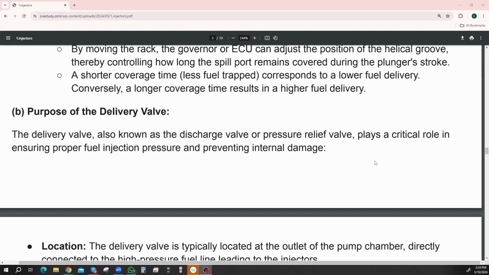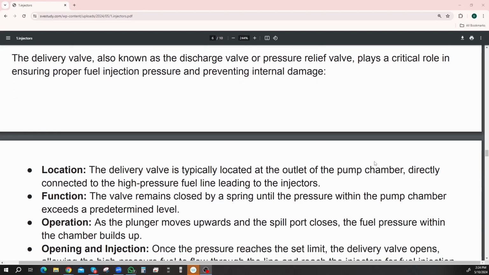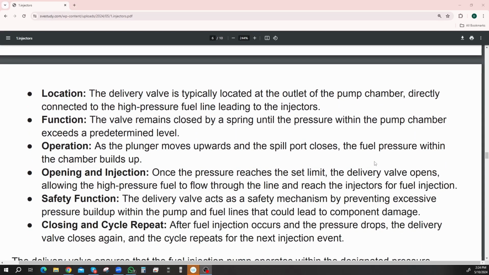Part B is the purpose of the delivery valve. The delivery valve, known as a discharge valve or pressure release valve, plays a crucial role in ensuring proper fuel injection pressure and preventing internal damage. Location: the delivery valve is typically located at the outlet of the pump chamber, directly connected to the high-pressure fuel line leading to the injectors. Its function: the valve remains closed by a spring until the pressure within the pump chamber exceeds a predetermined level.